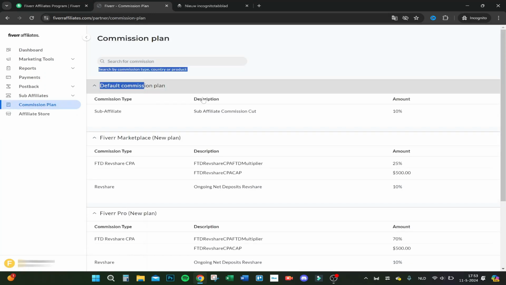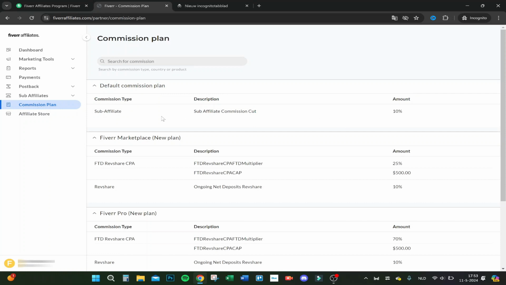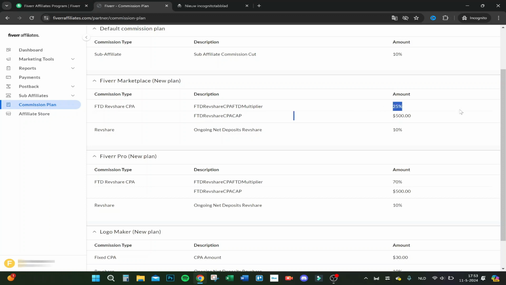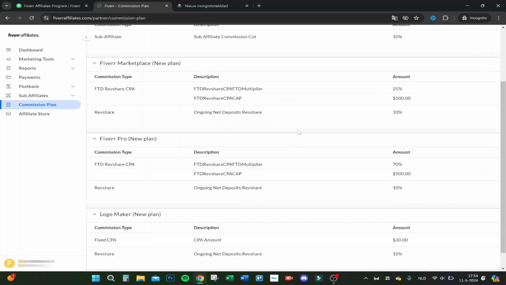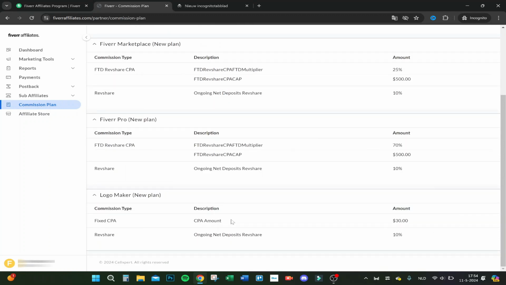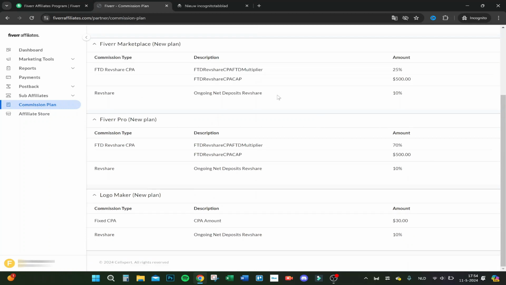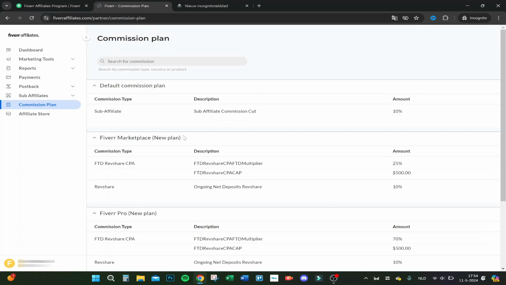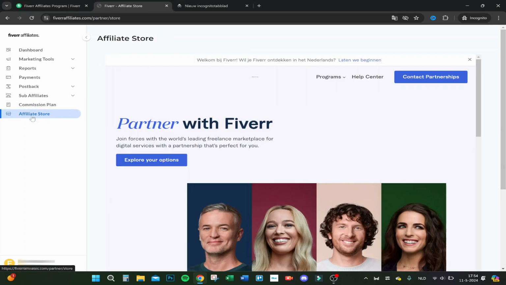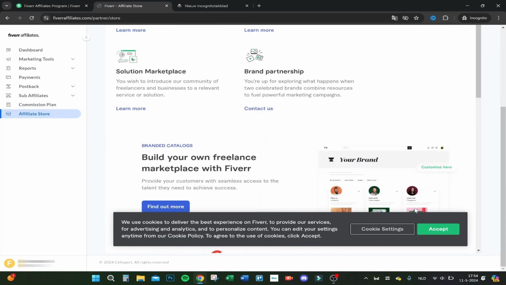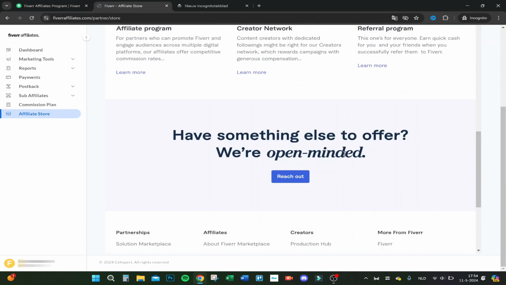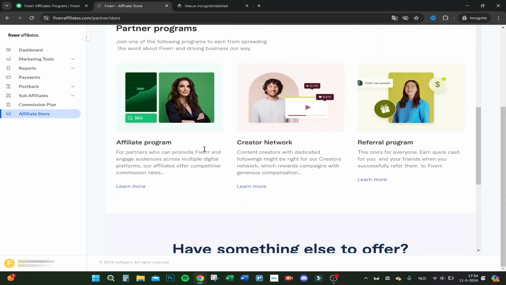And here's the commission plans. So this is the most interesting part. For a sub affiliate you get 10%. Well, for FTD you get $25 to $500 and 10% on ongoing net deposits rev share. So here you have different kinds of plans, like the Fiverr Pro plan, Logo Maker plan, Fiverr Marketplace default commission plan, and that's how you could make money out of the commissioned Fiverr affiliates. And here you have the affiliate store. So let's click on accept. So this is all about the referral program, affiliate program.